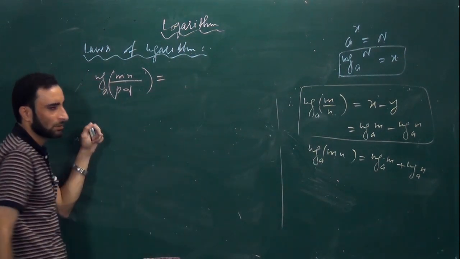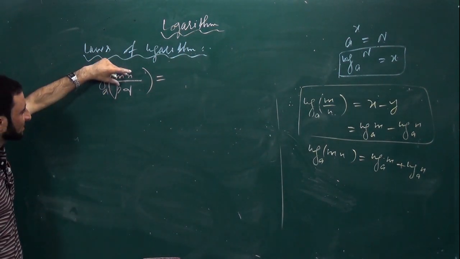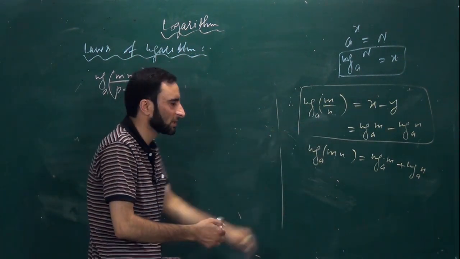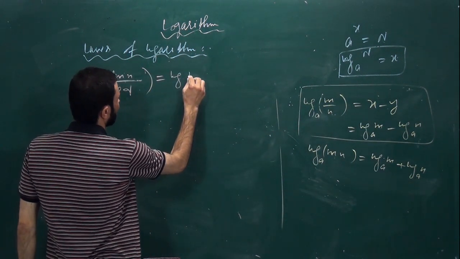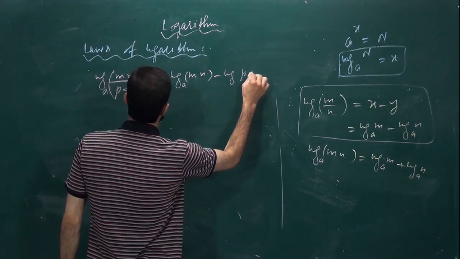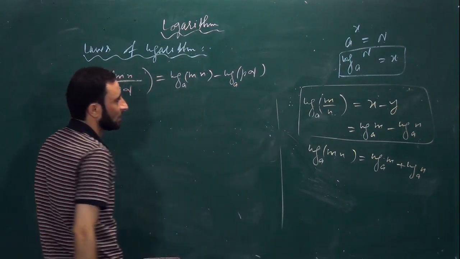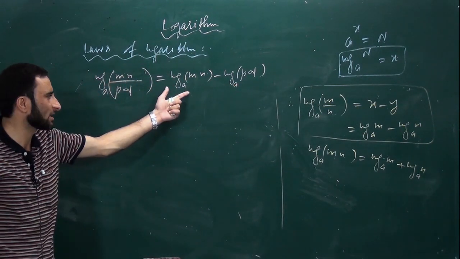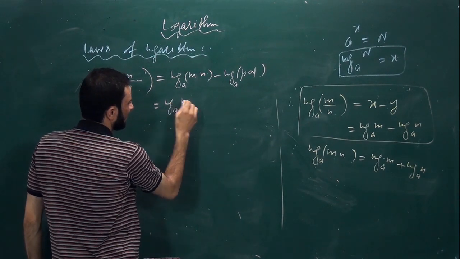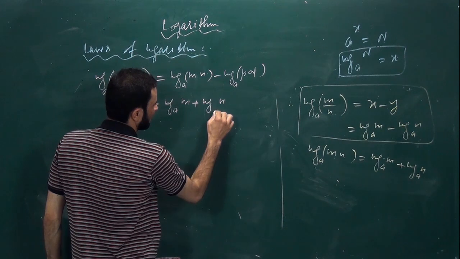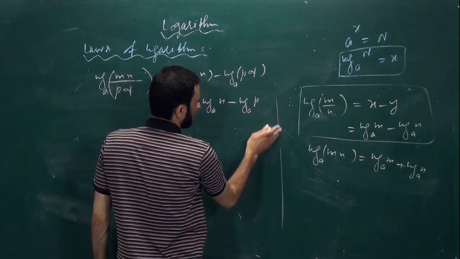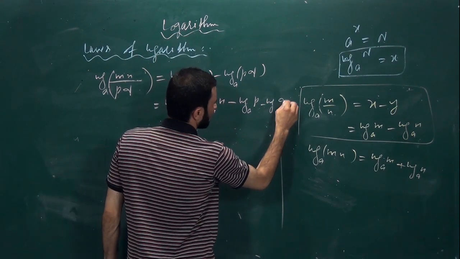First of all, what should we write? We write, first of all, जो यहाँ पे quotient है, by quotient law we can solve it. So I can write log of mn to the base a minus log of pq to the base a. अब हम इसको further generalize कर सकते हैं. We can write log of m to the base a plus log of n to the base a. Similarly, minus log of p to the base a minus log of q to the base a.